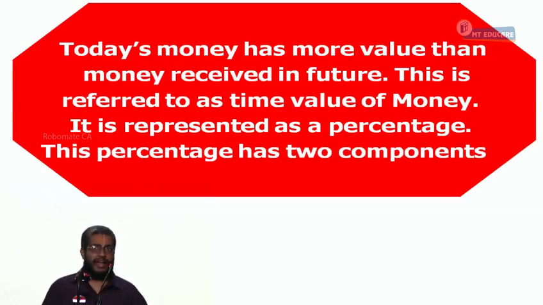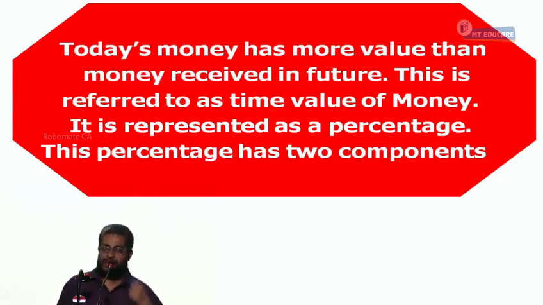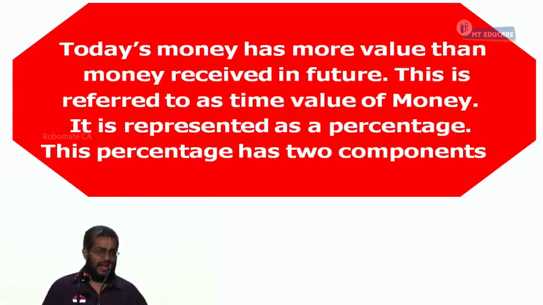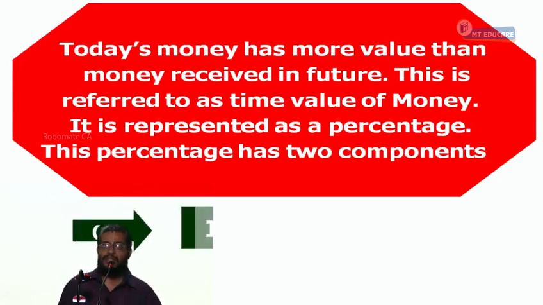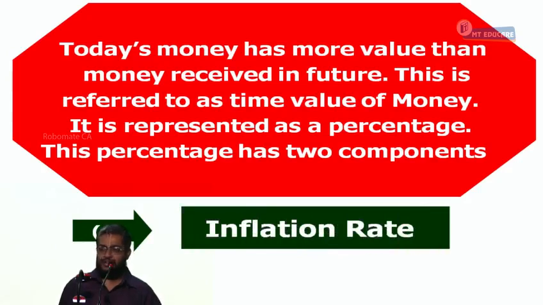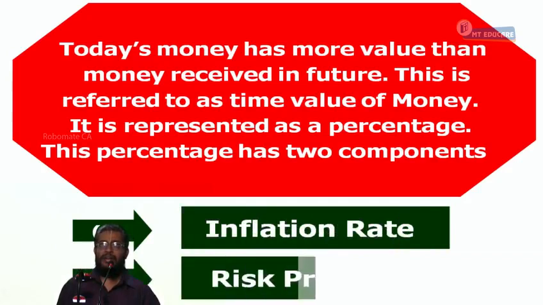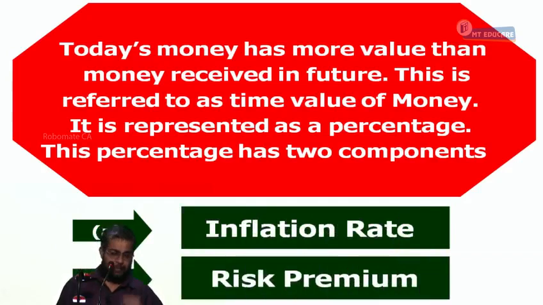A. Inflation rate. And B. Risk premium. First stage introduction to this chapter is over.